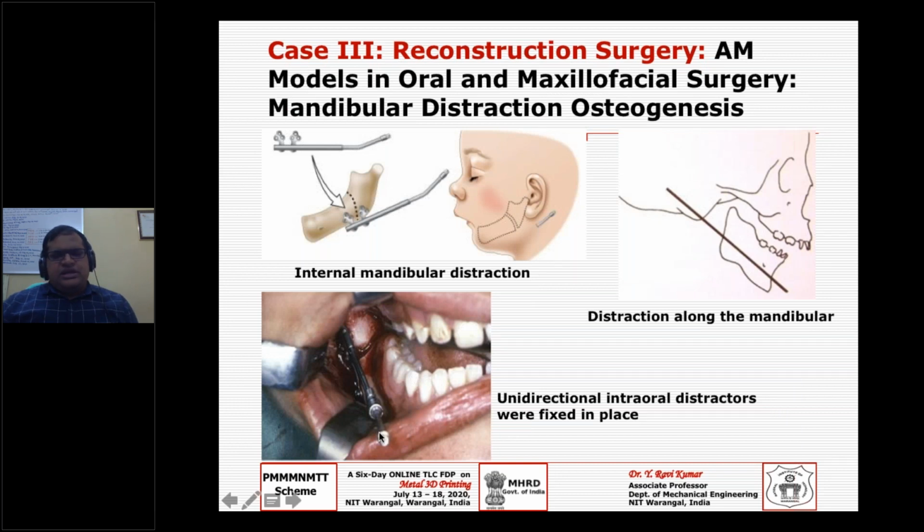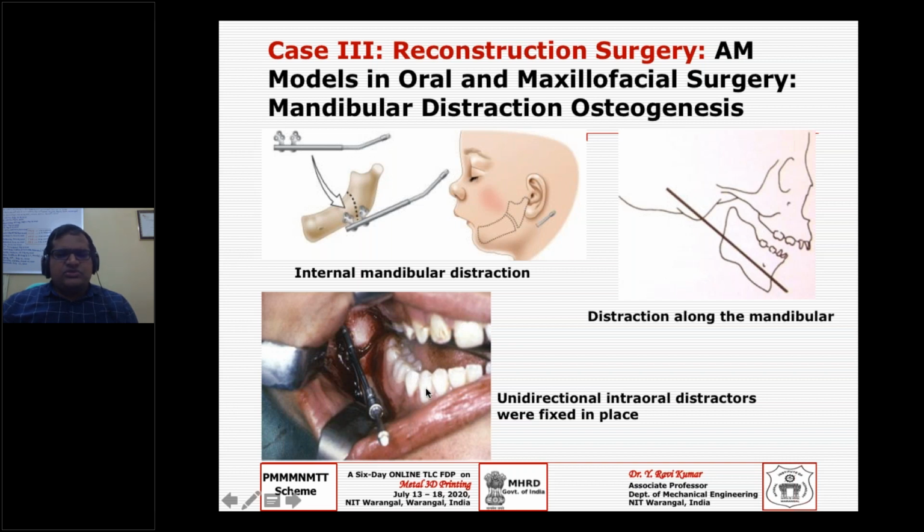A distractor where it will fix, and you have a screw, and the patient, he or she can turn this screw daily, one revolution, or again depends on the bone growth, how much you are attaining for this patient.